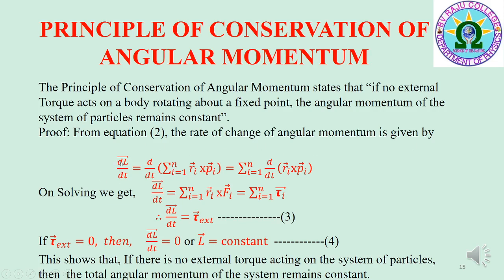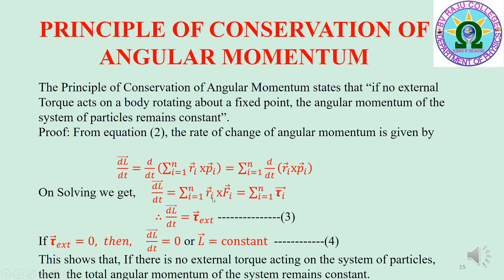Now, differentiating the total angular momentum of the system of particles with respect to t, we get dL bar/dt is equal to d/dt of sigma i equal to 1 to n r_i bar cross p_i bar, that is equal to sigma i equal to 1 to n d/dt of r_i bar cross p_i bar. Here the summation and differentiation can be interchanged. Now, on solving, we get dL bar/dt is equal to sigma i equal to 1 to n r_i bar cross F_i bar. Here we know that r_i bar cross F_i bar is equal to tau_i bar, where tau_i bar is the external torque acting on the ith particle.